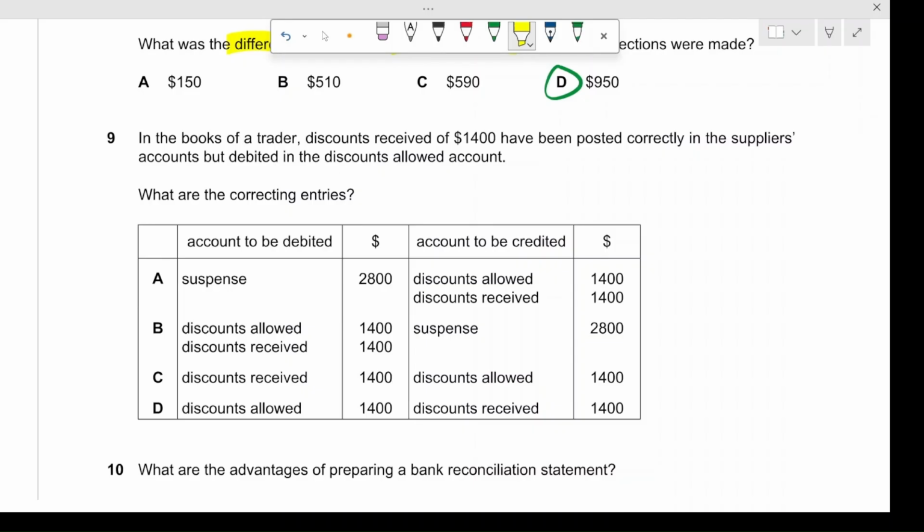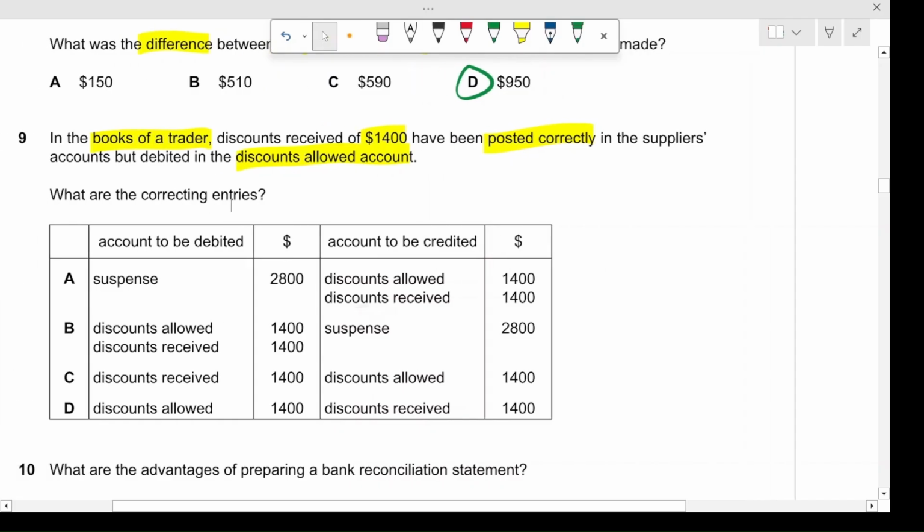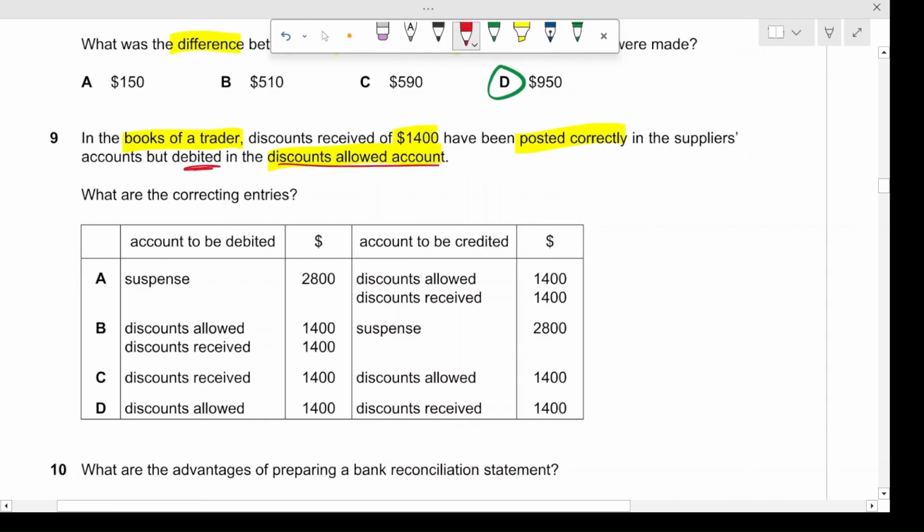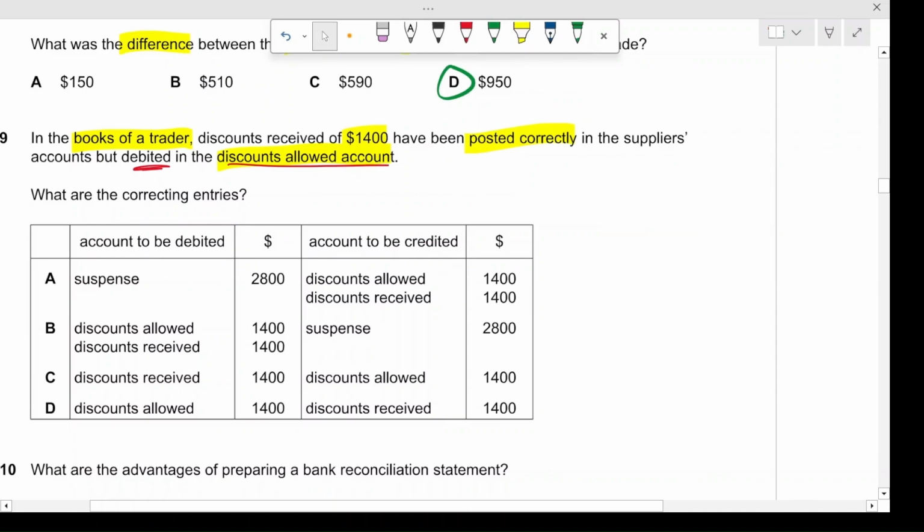In the books of a trader, discounts received of $1,400 have been posted correctly in the supplier's accounts, but debited in the discounts allowed account, which means that the discounts received were wrongly debited to discounts allowed. However, the supplier accounts were correct. To remove the wrong debit, we must credit the discounts allowed. To remove this incorrectly recorded expense, we should credit it, right? We will credit discounts allowed by $1,400.